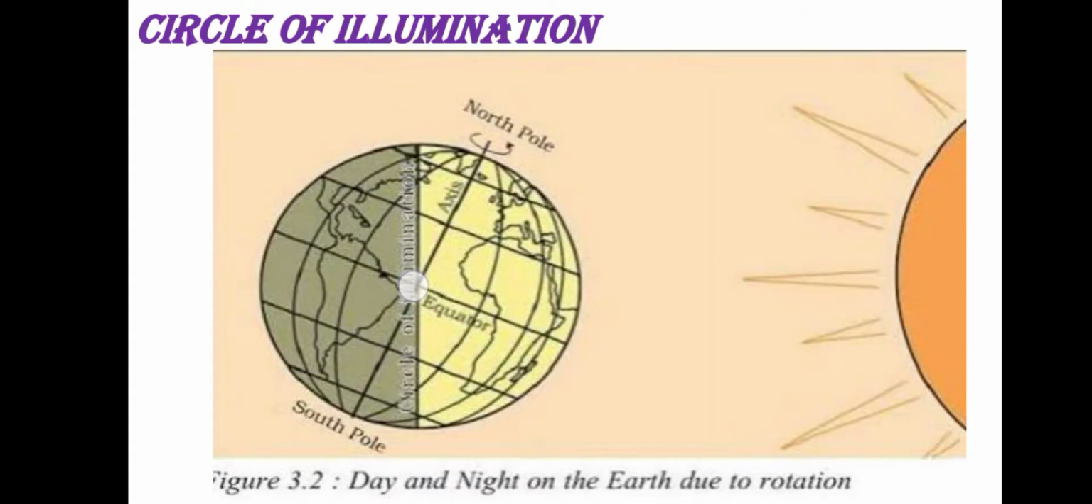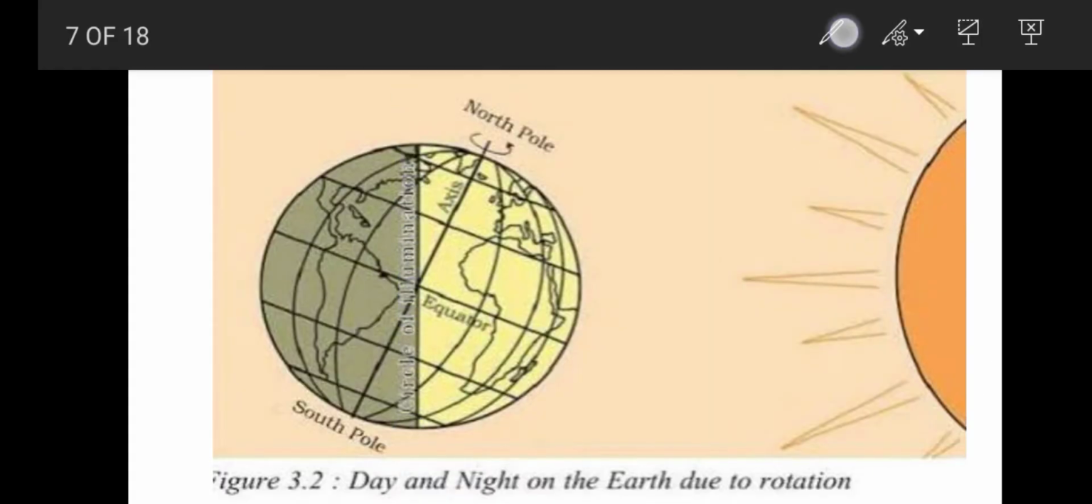The circle which divides the globe into day and night is called circle of illumination. One particular line which divides the earth into day and night is called circle of illumination.